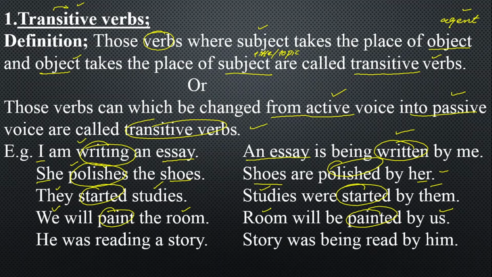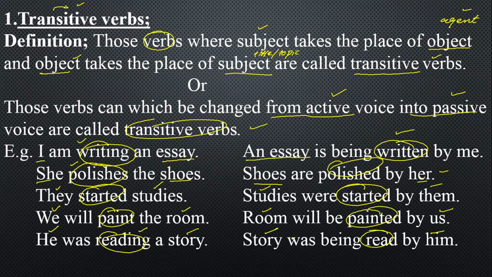We have got the last example: he was reading a story. Story was being read by him. So here verb reading is transitive verb where subject is taking the place of object, he becoming him, and object is taking the place of subject, story, and we can say that it can be changed into passive voice. So he was reading a story, story was being read by him. So hope you got the transitive verb.